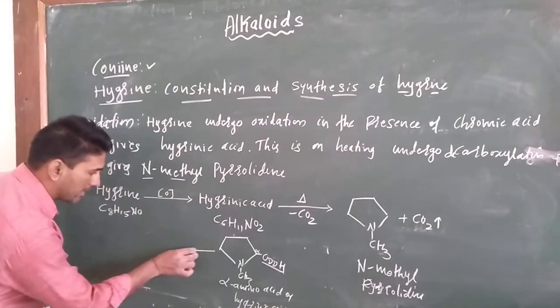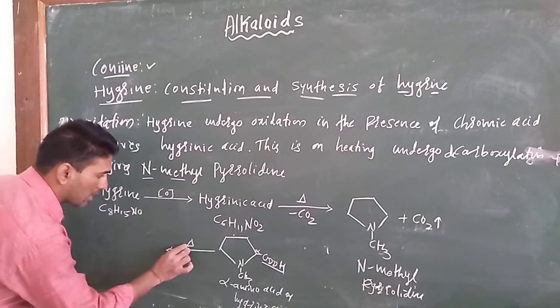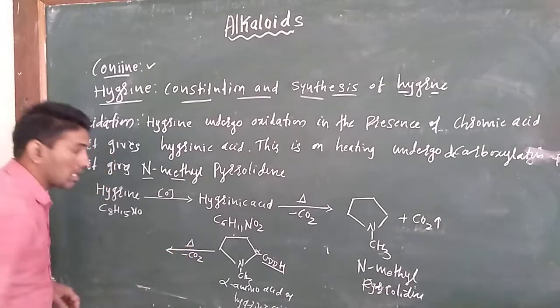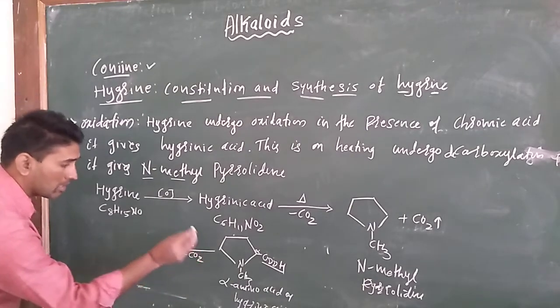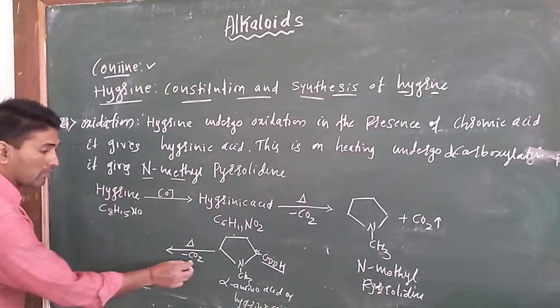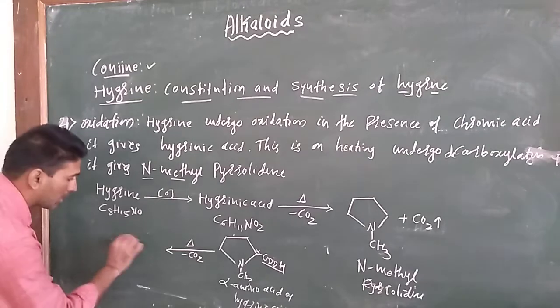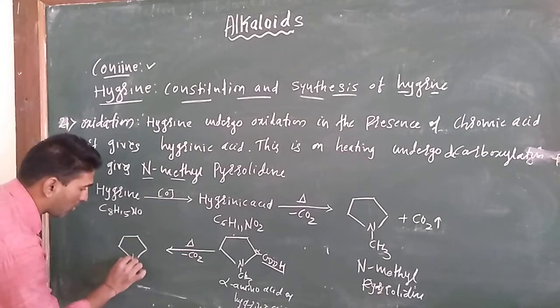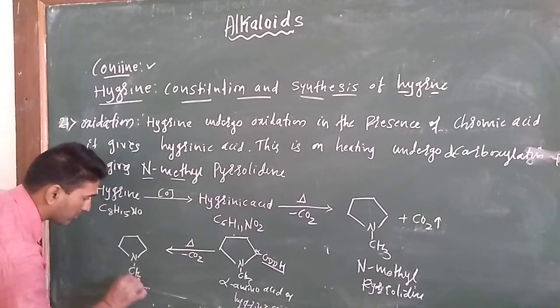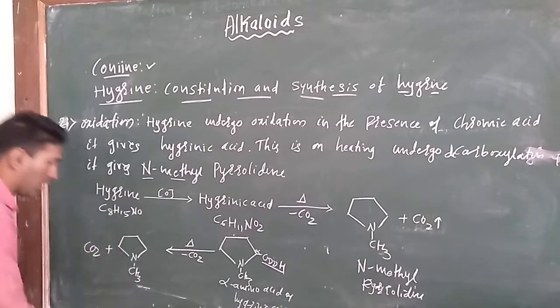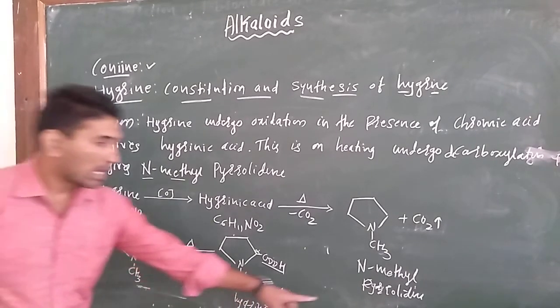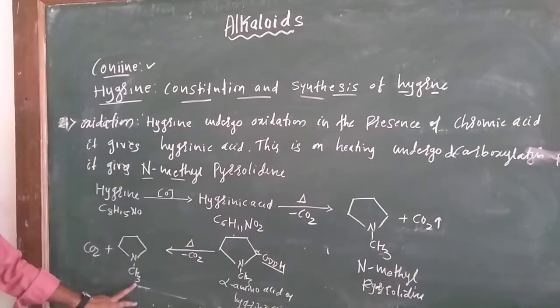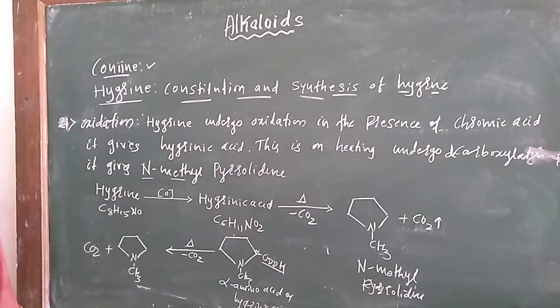When this is heated, it undergoes decarboxylation, that is, removal of CO2, to form N-methyl pyrrolidine.